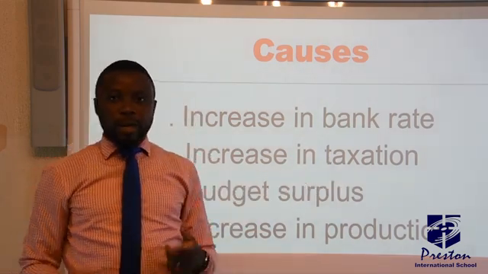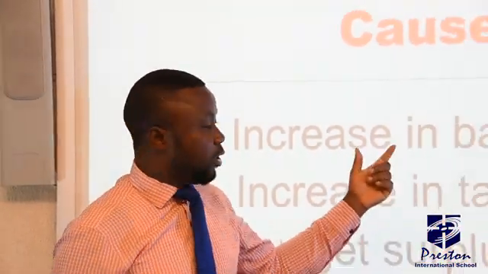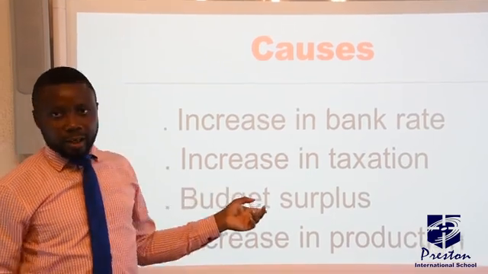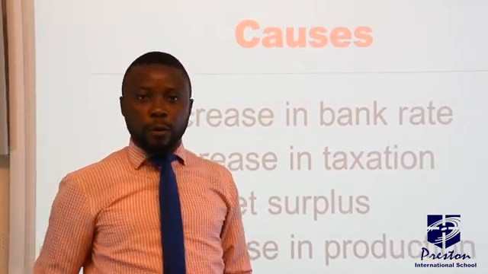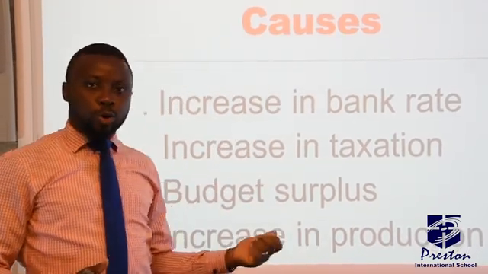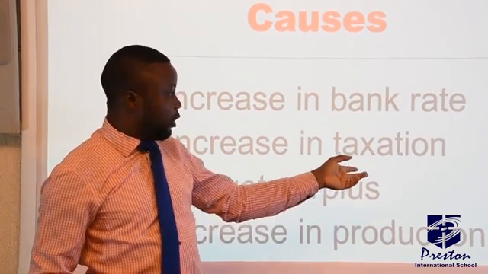When the central bank increases the money they charge the commercial banks for borrowing money from them, that discourages the commercial banks from borrowing money from the central bank, which in a way reduces the volume of money in circulation, and that can lead to what? Deflation. Increase in tax. When the tax charged by the government on the income and profit of companies is too high, that will also reduce the volume of money in circulation, which will lead to deflation.